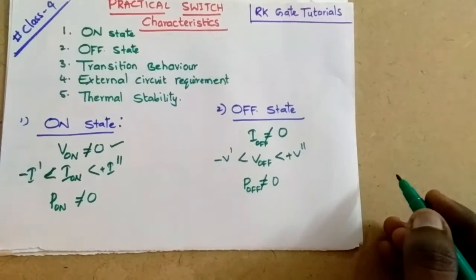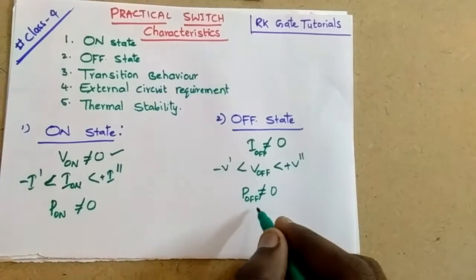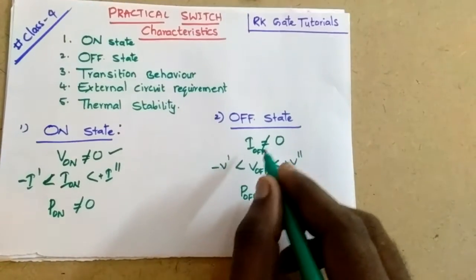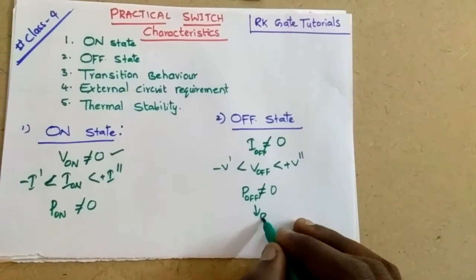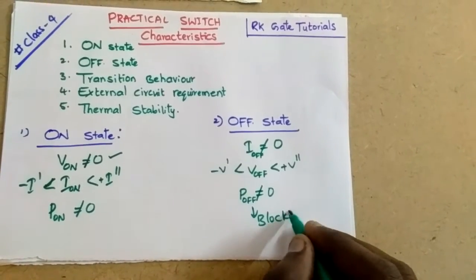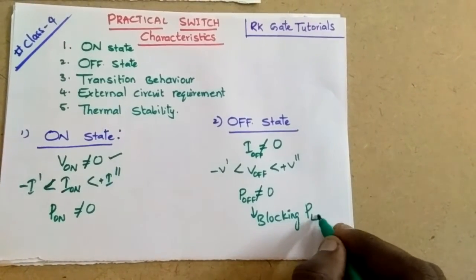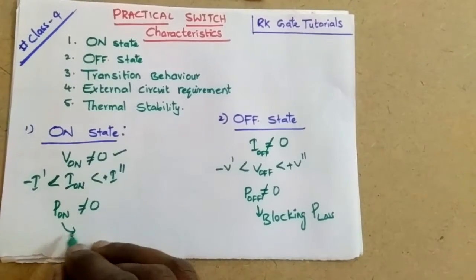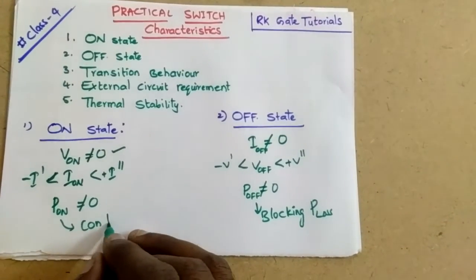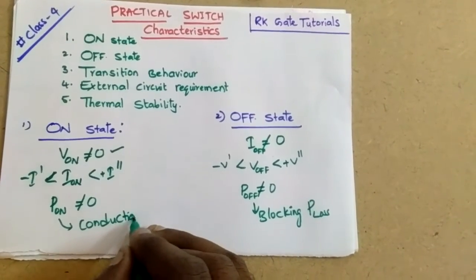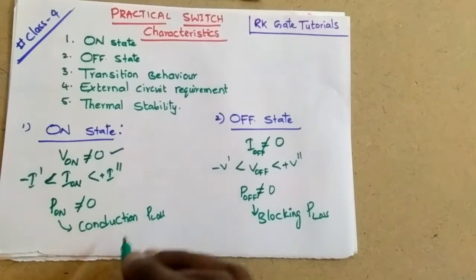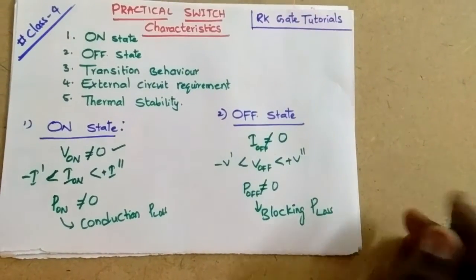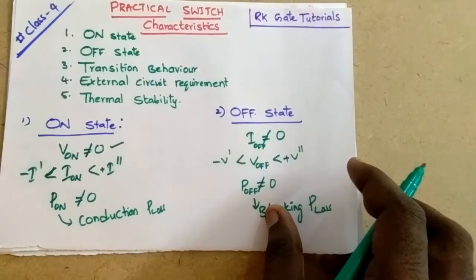This is called blocking power. When the switch is in off position, this is blocking power loss. And when the switch is in on state, that is called conduction power loss. So this is the information regarding the on and off state.